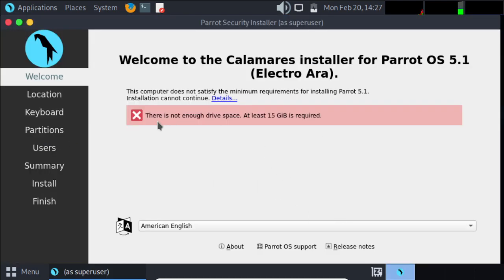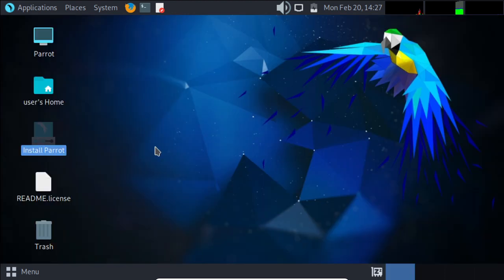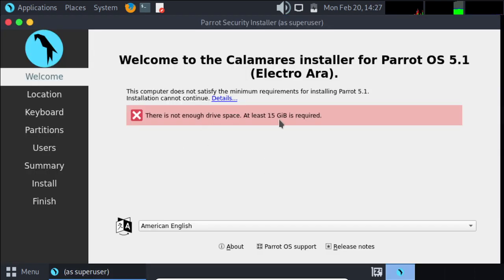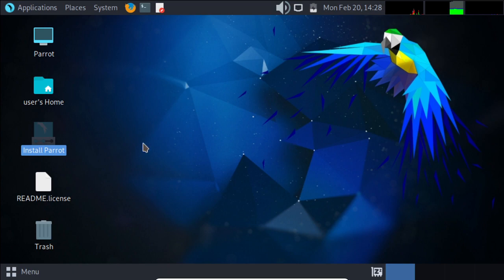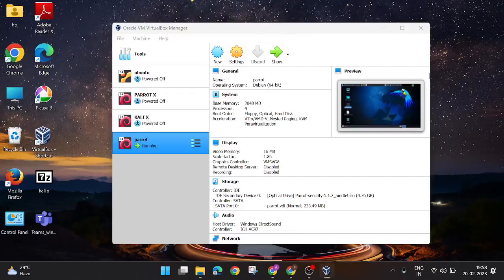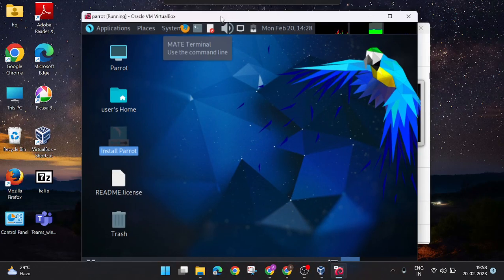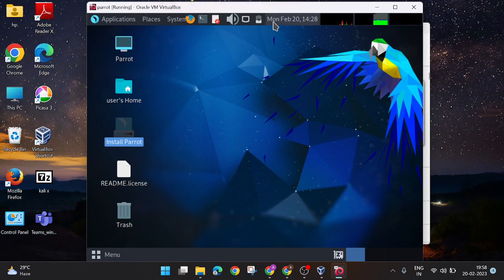So here you can install this. In my case, I have not added much space. It requires at least 15 GBs of space, but I have only provided 2 GBs of space. So you can continue installing this Parrot. Okay, thanks for watching.